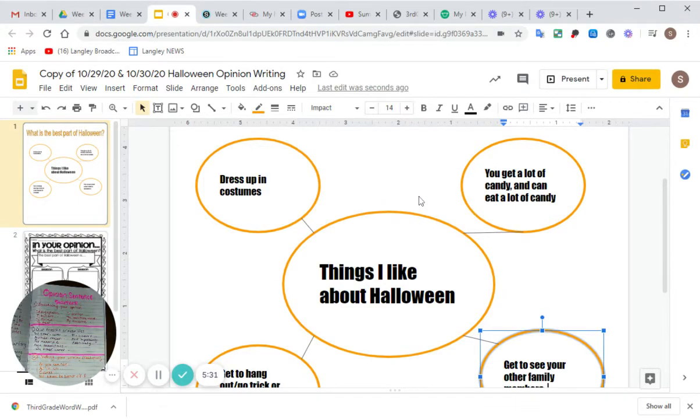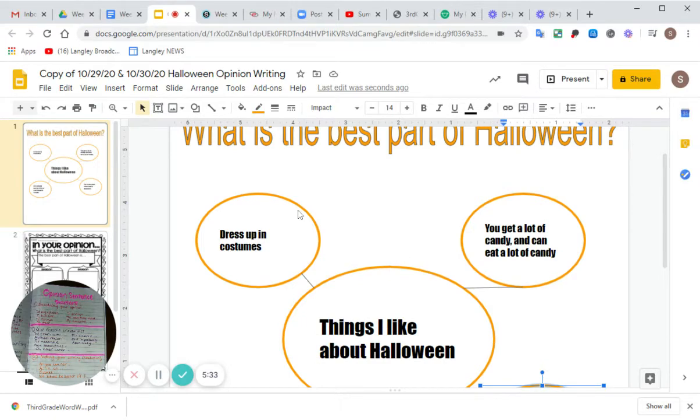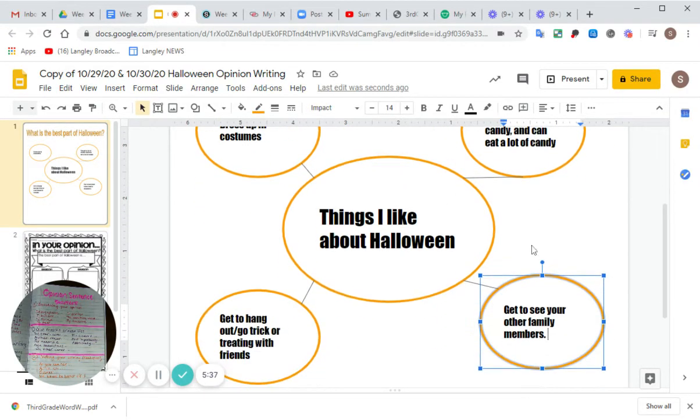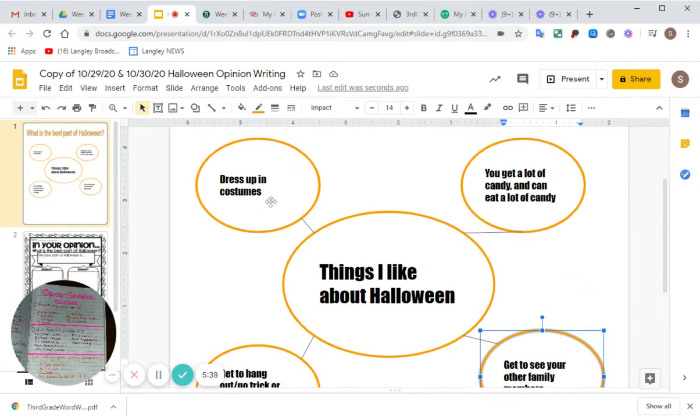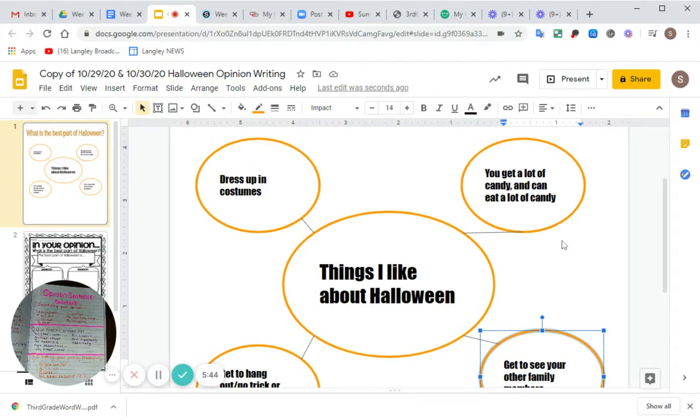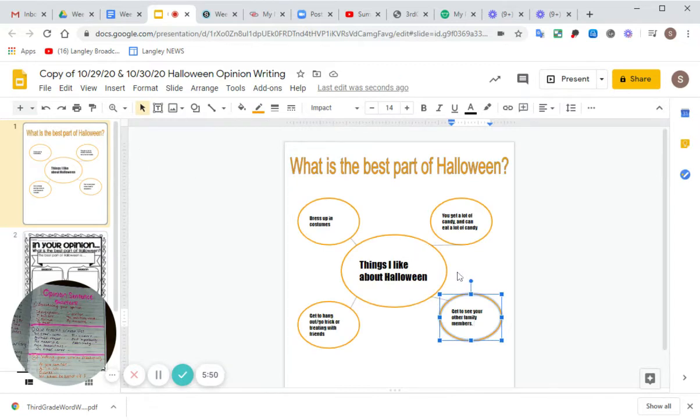Okay, so like I said, if you have some ideas or some things you like about Halloween that I didn't list here, you are more than welcome to add those to your brainstorming or to put them in there when you open up this assignment, because these 4 things that I put here, these are not going to be there. They are just going to be here for the video.